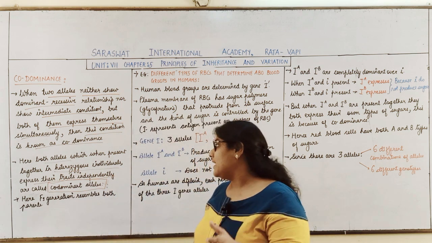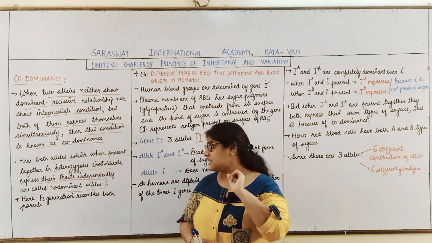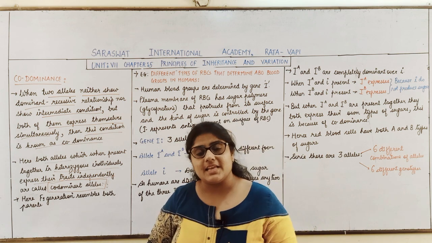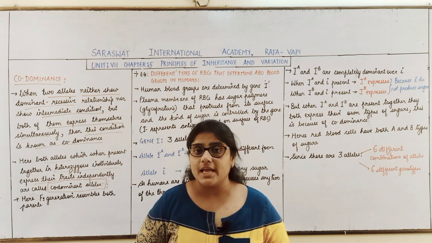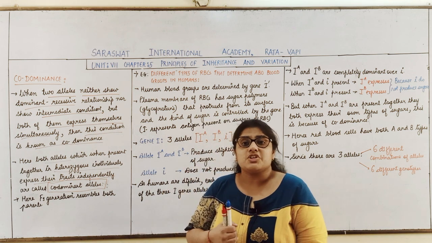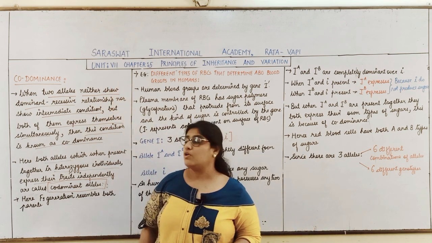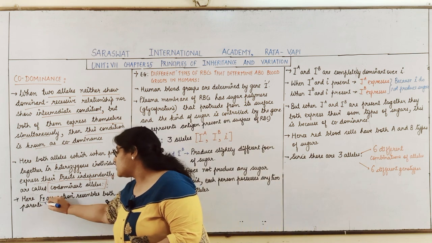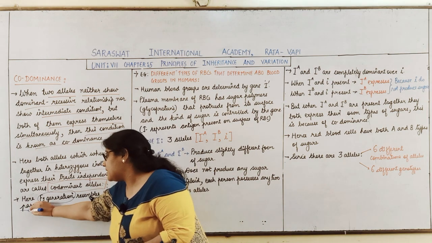When both the alleles are present together in a heterozygous individual, both of them express their character simultaneously, then such alleles are called codominant alleles, and the expression of these codominant alleles is called codominance. So here in the F1 generation, it resembles both the parents.